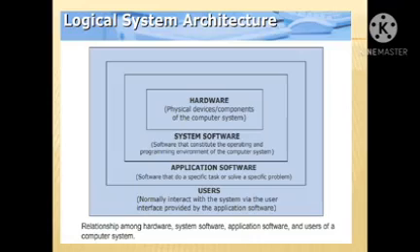At the end, look at the logical system architecture image. It shows that the outermost layer is the users. Users interact with the application software, and the application software interacts with the system software. The system software also provides the interface between the hardware and the application software. This relationship among the hardware, system software, application software, and users makes up the core computer system.